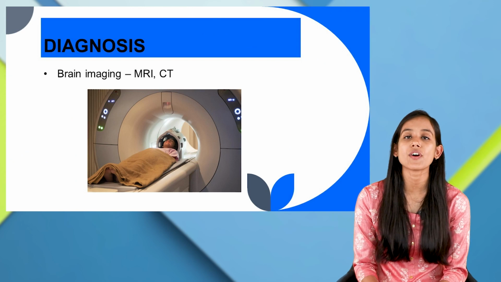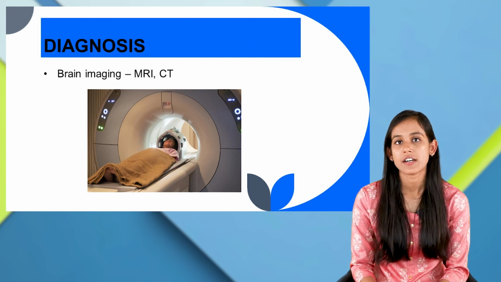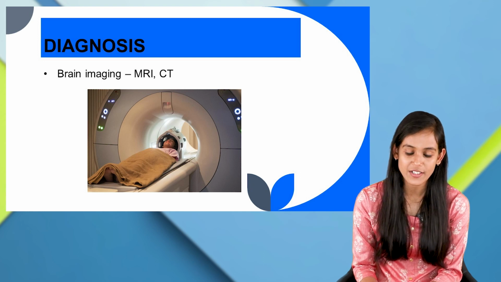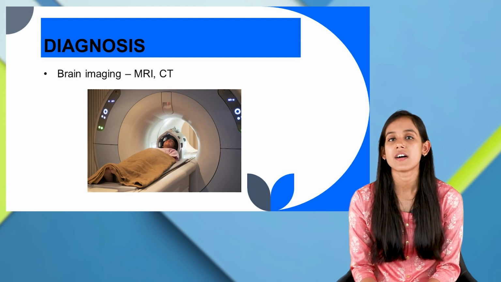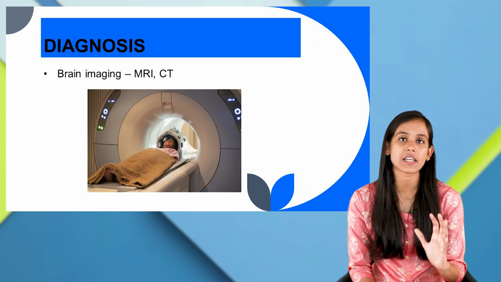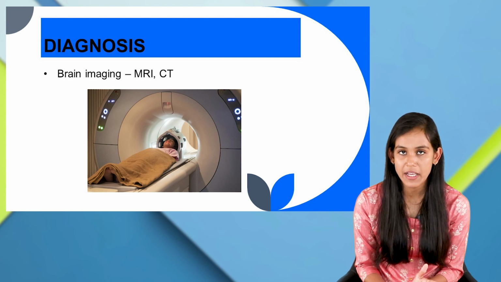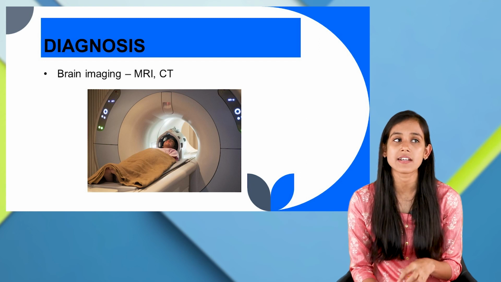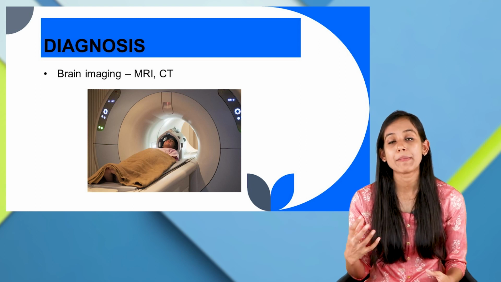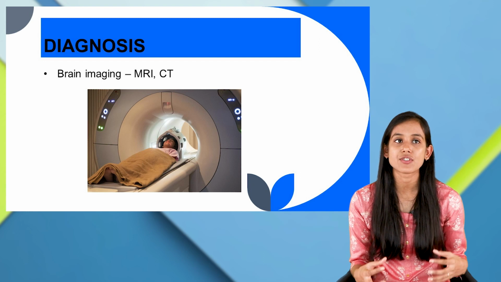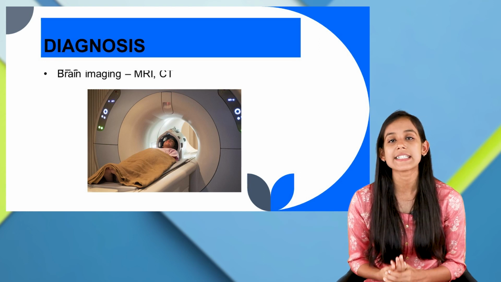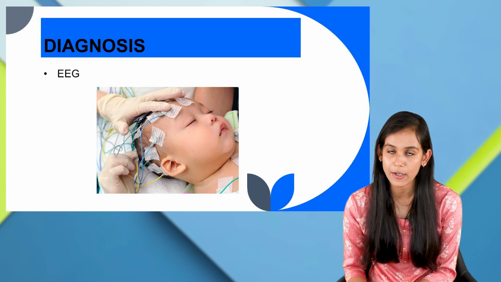Next, let us move on to the diagnosis of this epilepsy or seizure disorder or convulsion disorder. The first thing that we can do is brain imaging, for example MRI or CT scan. That would tell us if there are any impaired neurons, or if there is any trauma to the head, or what the cause is. We can find out. Next is EEG, electroencephalogram.